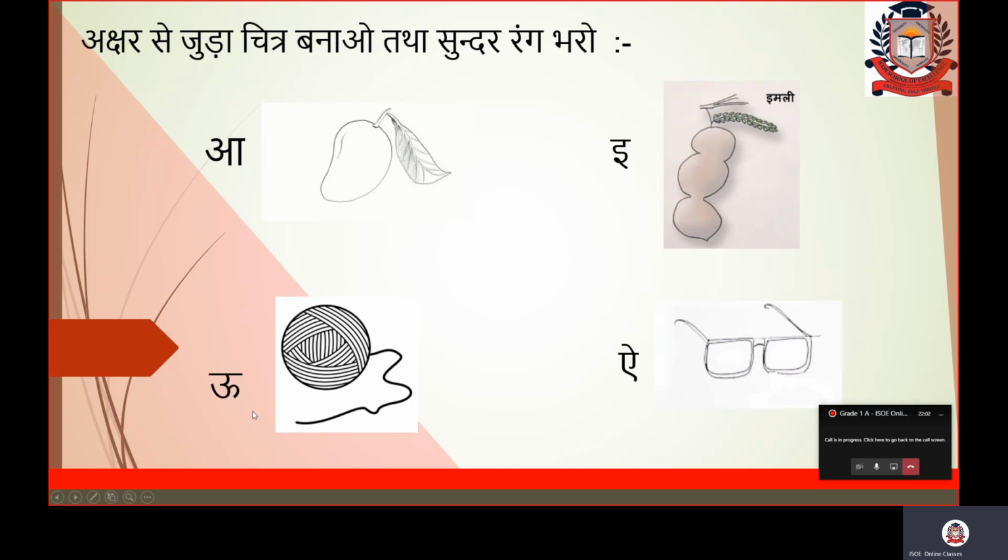After e, next word is oo. Oo से oon, wool. Here you can draw a circle and any line, like you can draw the lines in this pattern, one after the other, one after the other, in any pattern. It is not the same as this, but any way you will draw, that is okay for me, and a small thread outside. That is called oon, and you can color it with any color.